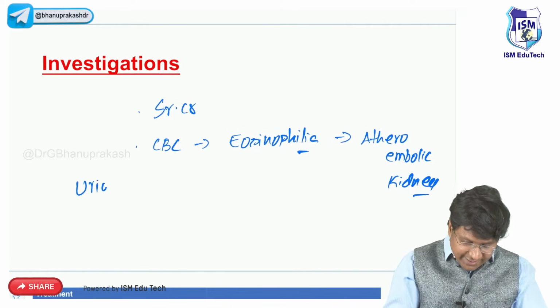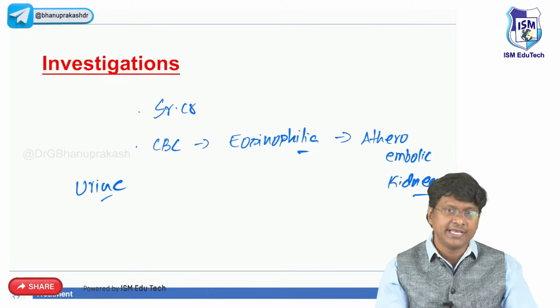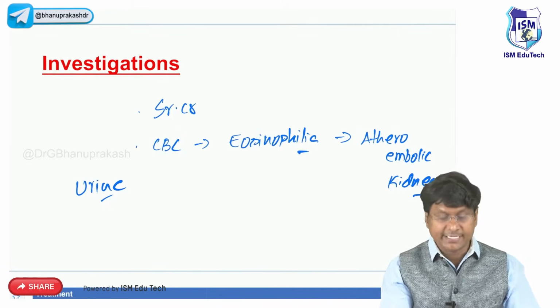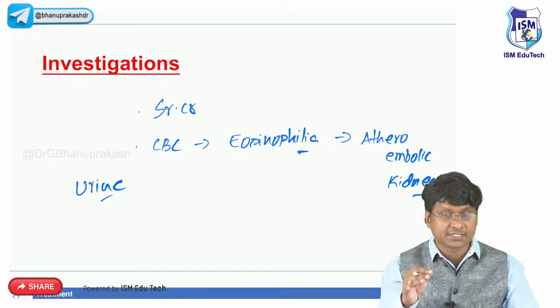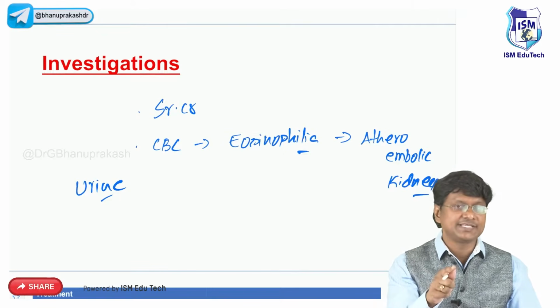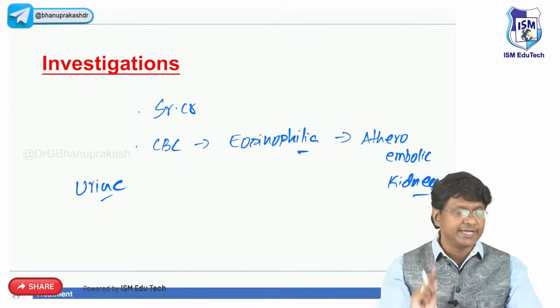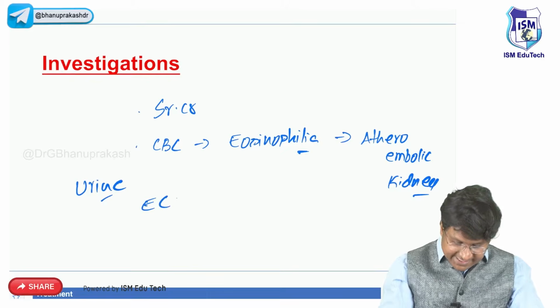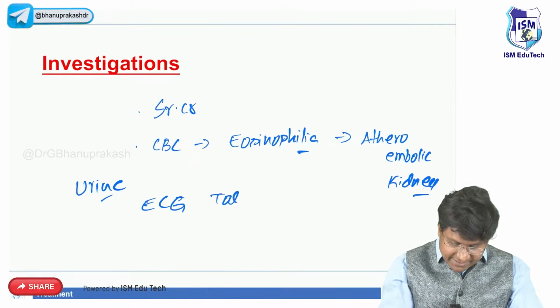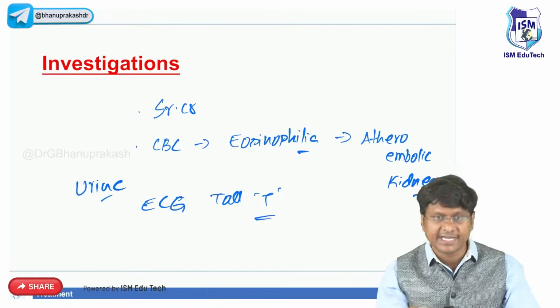And when you do a urine examination, there can be presence of even the cast. And electrolytes I have already discussed. Potassium is elevated, dilutional hyponatremia will be there, serum calcium level reduces, serum phosphate levels increase, and fractional excretion of sodium in pre-renal will be less than 1, and in intrinsic renal it will be more than 1, right? And very important is the ECG. ECG will show you that there will be presence of tall T waves. Why do you have tall T waves? That is because of the hyperkalemia.